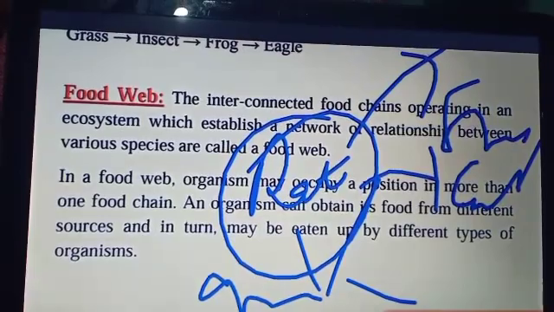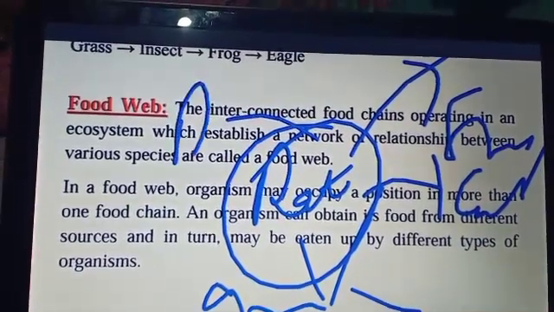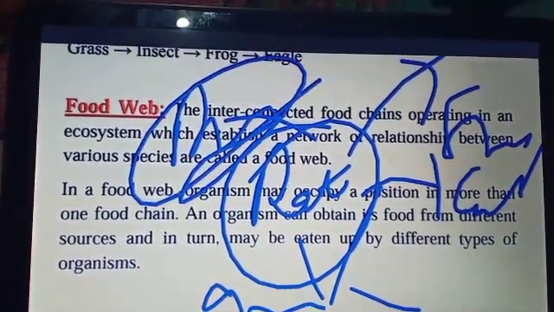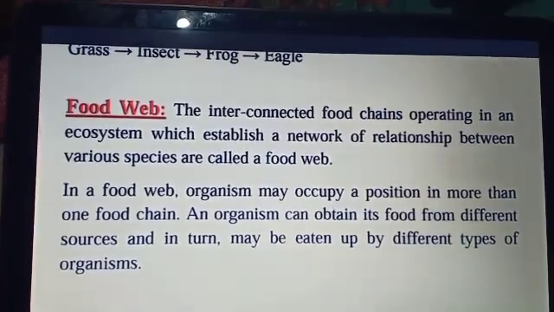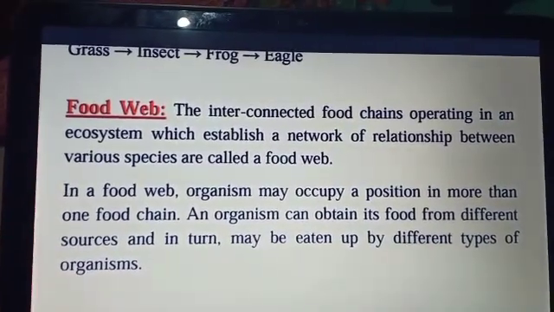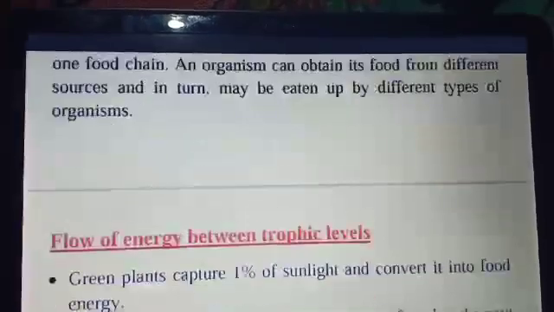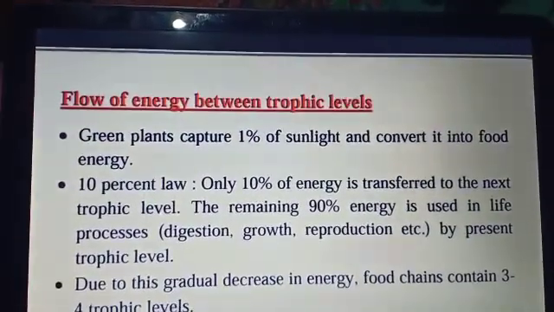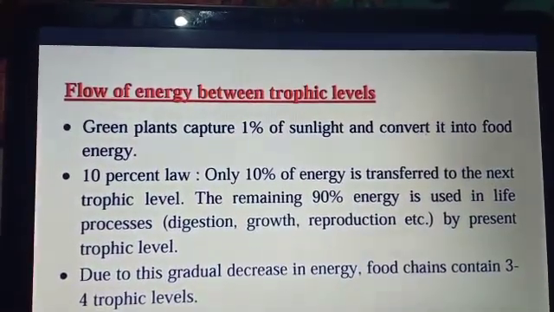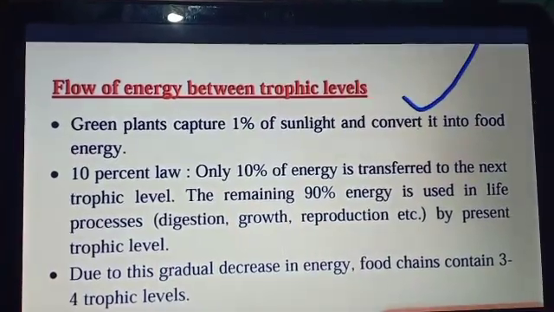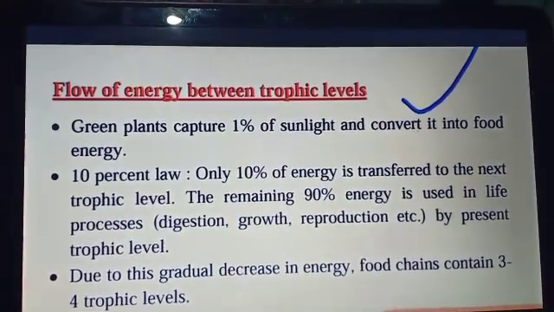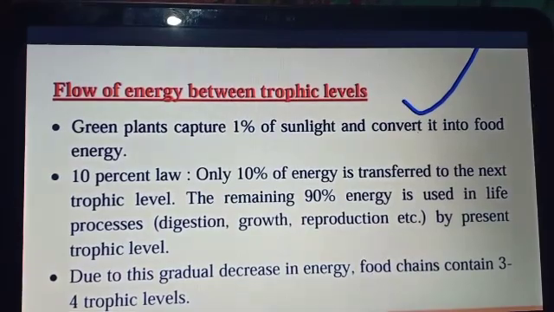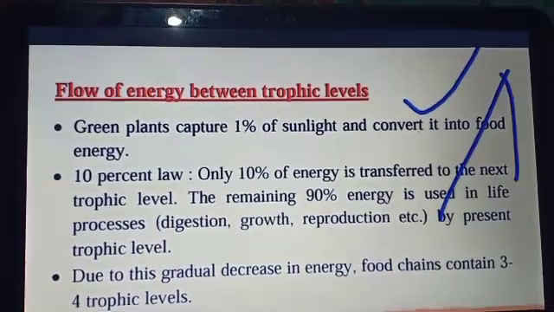Here you can see the grass is not only eaten by the grasshopper, it is also eaten by some other organism. So each food chain is interlinked with each other, and so the web is formed. The food chains are interconnected with each other and form a web-like structure, which we consider as a food web.